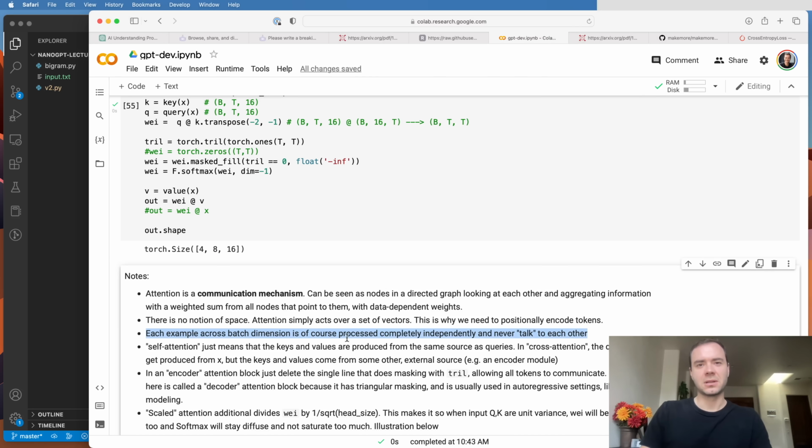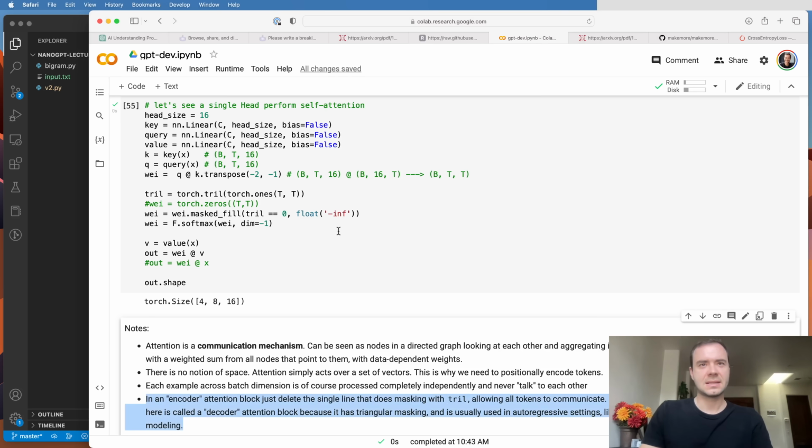The next thing that I hope is very clear is that the elements across the batch dimension, which are independent examples, never talk to each other. They're always processed independently. And this is a batched matrix multiply that applies a matrix multiplication in parallel across the batch dimension. So maybe it would be more accurate to say that in this analogy of a directed graph, because the batch size is 4, we really have 4 separate pools of 8 nodes, and those 8 nodes only talk to each other. But in total, there's 32 nodes that are being processed. But there's 4 separate pools of 8. You can look at it that way.